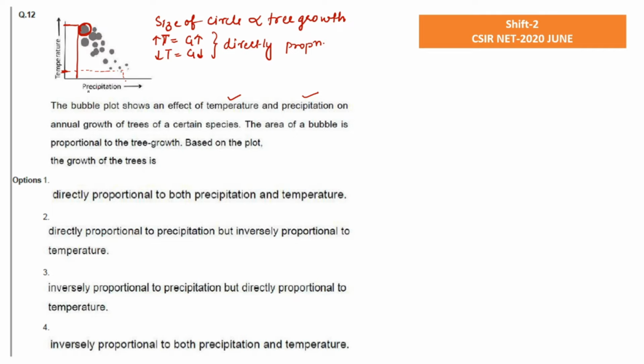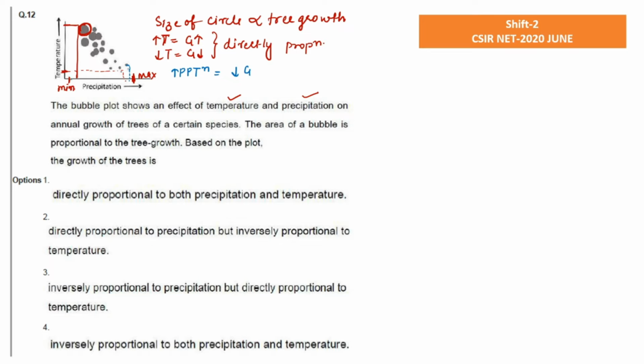Okay. And if we talk about the precipitation, we are getting maximum at this point, and this is the minimum point. So when the precipitation is maximum, let me change the color, we are getting what? We are getting small size bubbles, right? That means small size bubbles mean low growth. So if the precipitation is highest, at that time we are getting the lowest growth of tree.